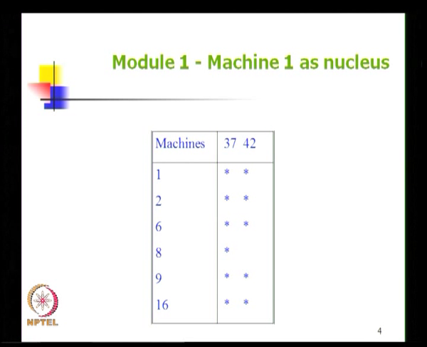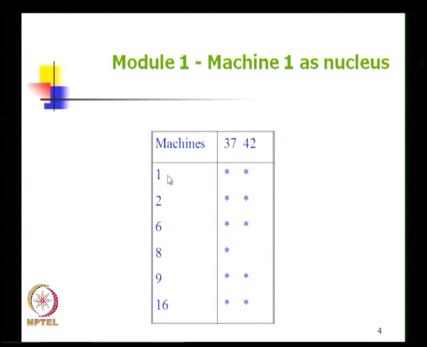So now we have created something called the first module. The first module has part numbers 37 and 42 and machines 1, 2, 6, 8, 9 and 16. There are some simple rules that we have followed.